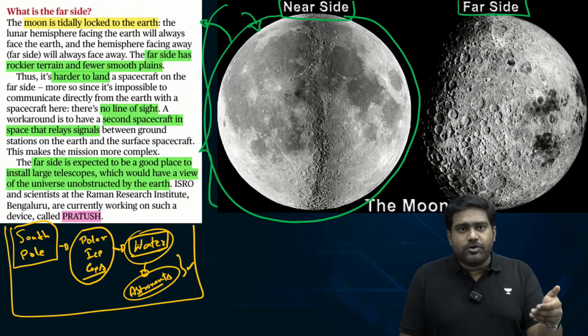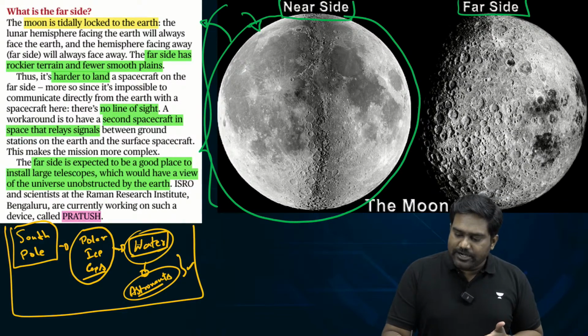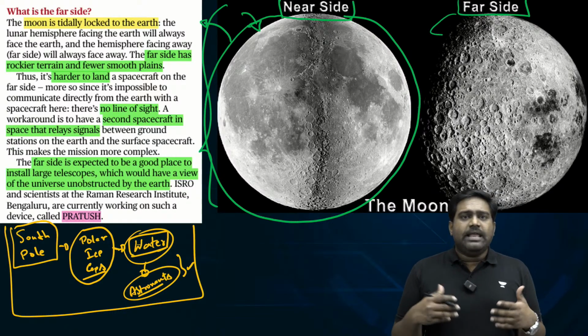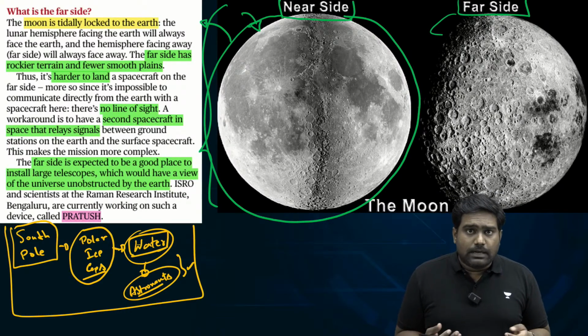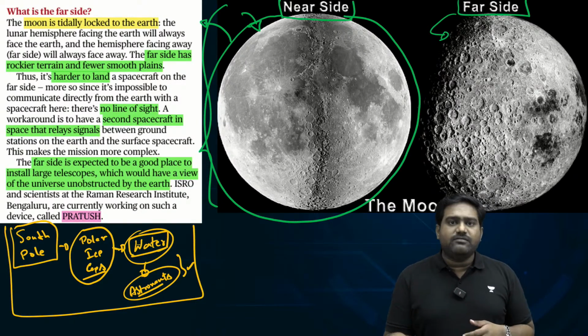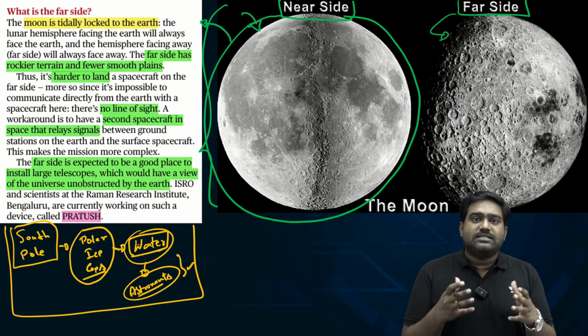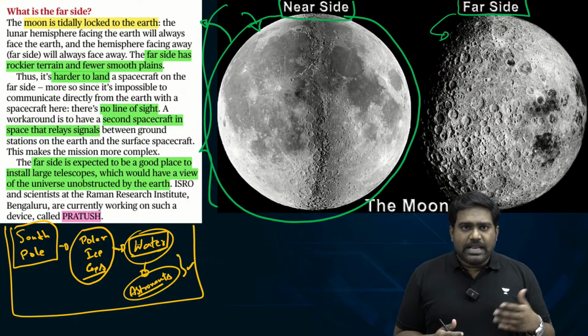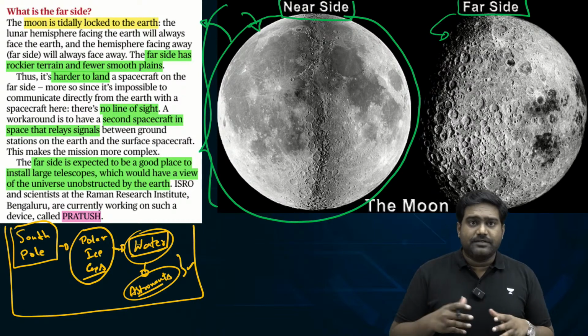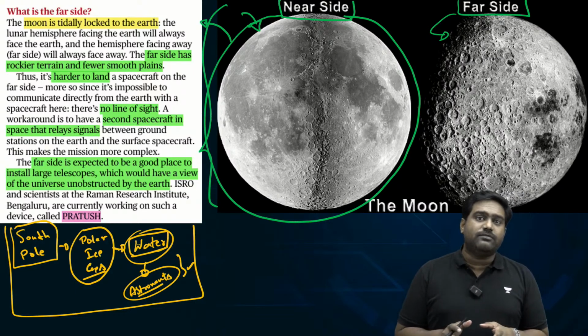So there is one hemisphere of the moon which is permanently hidden from Earth, which is the far side of the moon. Now, many people call it the dark side of the moon, but that's a very incorrect term, right? Because dark side would mean it doesn't receive light. That's not the case. Far side of the moon receives sunlight. So near side and far side is the correct terminology. Many people call it the dark side, which gives a wrong assumption that there is no sunlight here. Please don't use the word dark side of the moon.